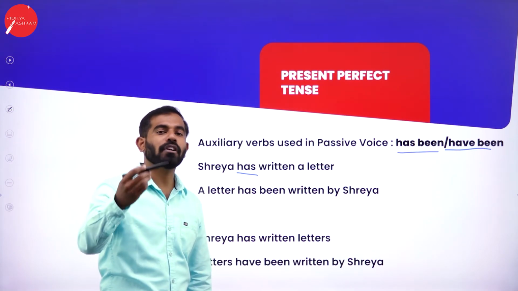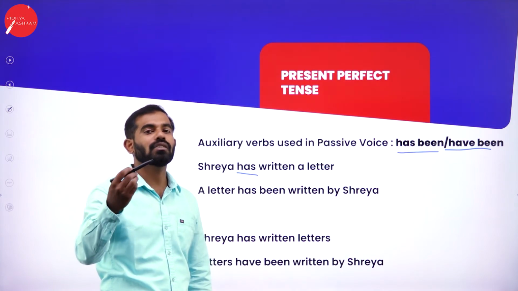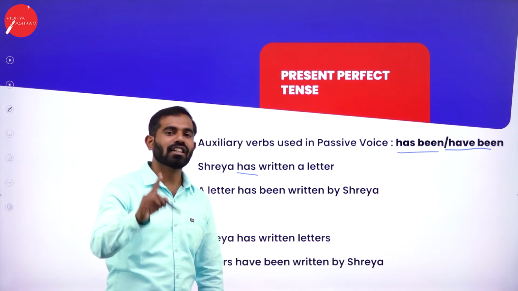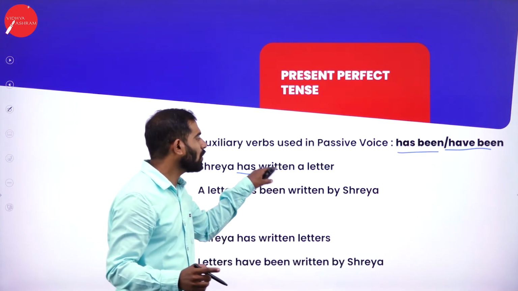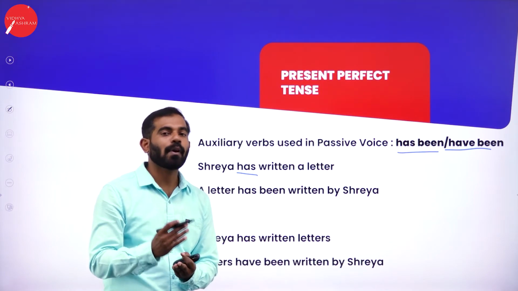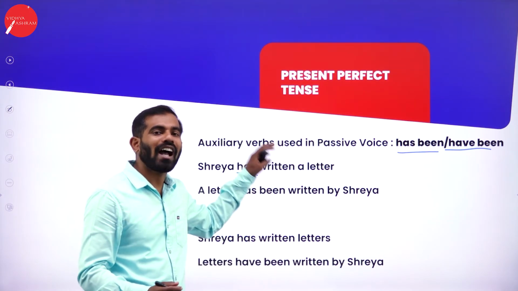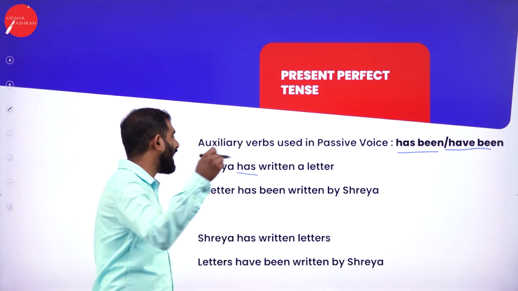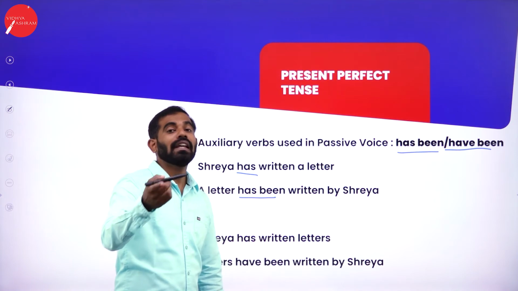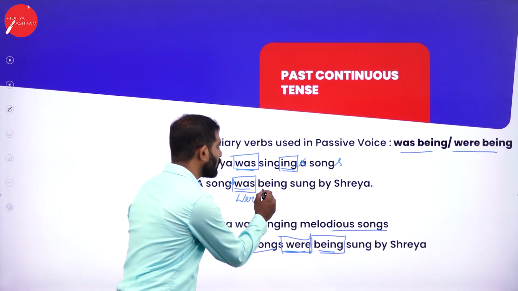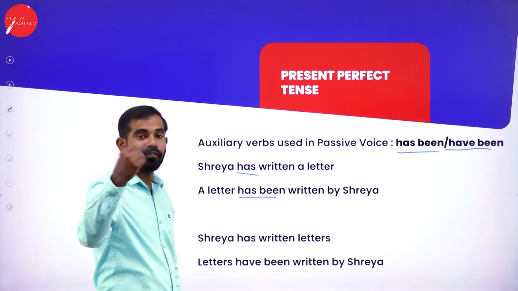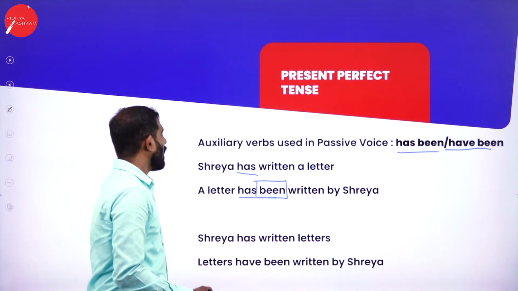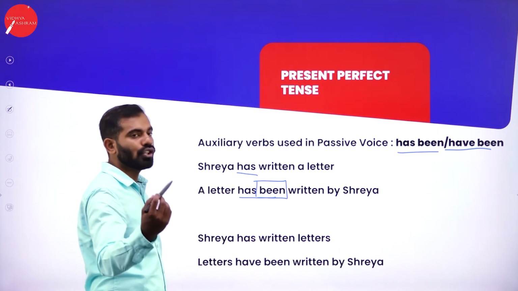What will be past perfect tense? Past perfect tense would be had. Remember that. I keep telling you 1,000 times, tenses, tenses, tenses, because without tenses, majority of the grammar parts would be incomplete. So you have to be thorough with tenses. Shreya has written a letter becomes a letter has been. So in continuous tense, we are using being, but in perfect tense, we will be using auxiliary verb been. A letter has been written by Shreya.